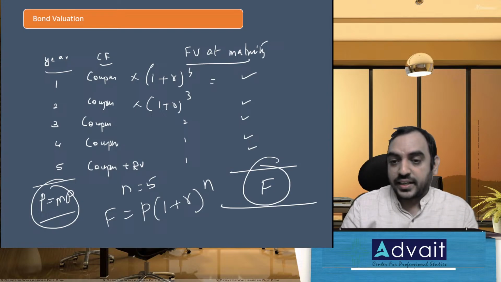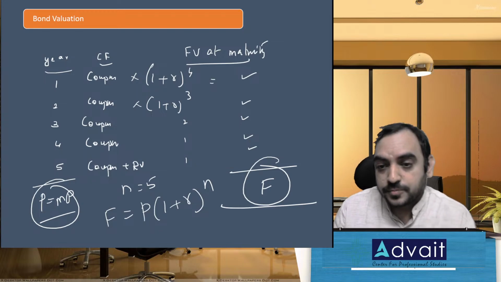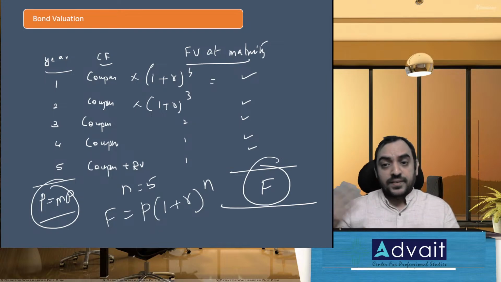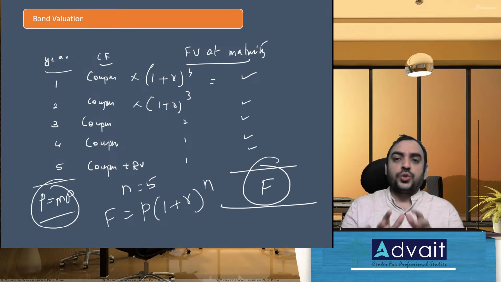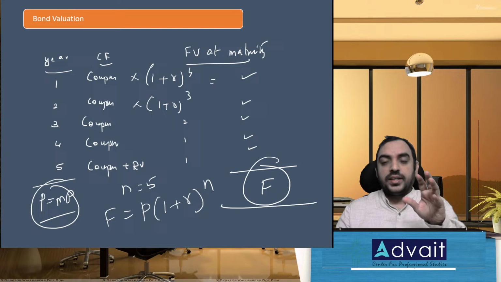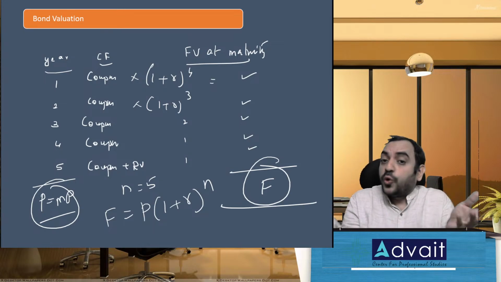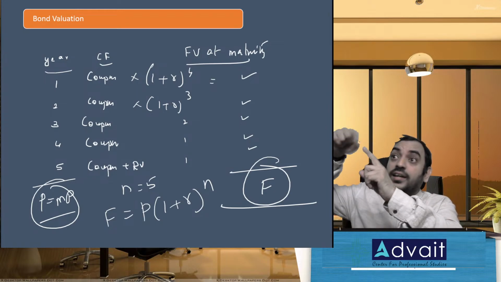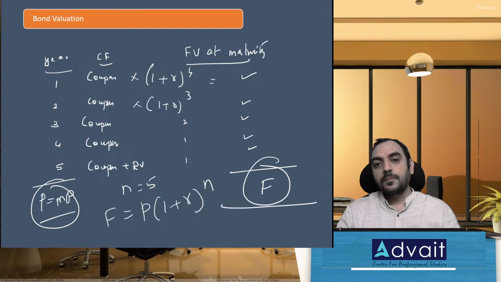Explain nominal rate and effective interest rates. Again, I would have covered this in the basics class, but let me quickly revise it. Let's see if you're able to follow. This situation will arise when the interest rate is compounded more than once a year. Let's say 10% per annum. Compounding, what do you mean by that? 100 becomes 110, and on that 110 you apply 10%. That's compounding once a year.